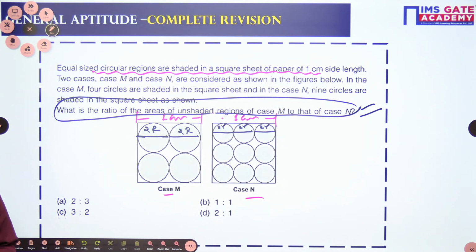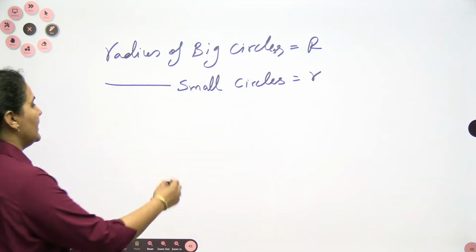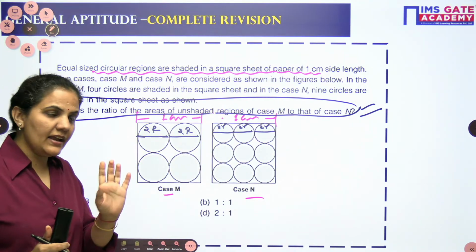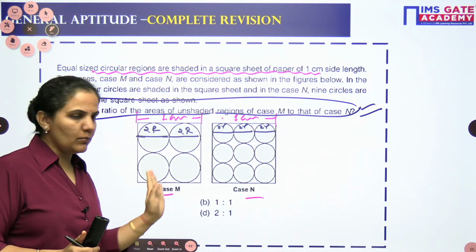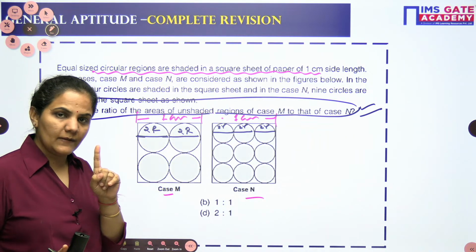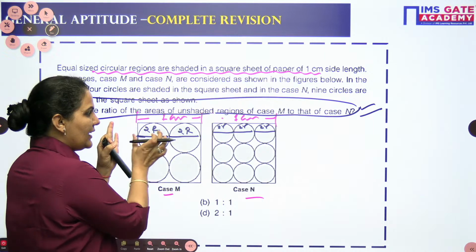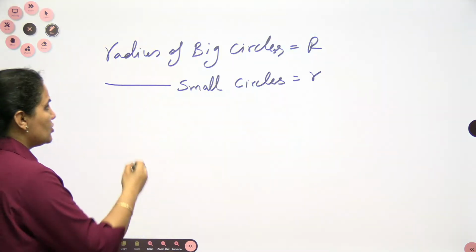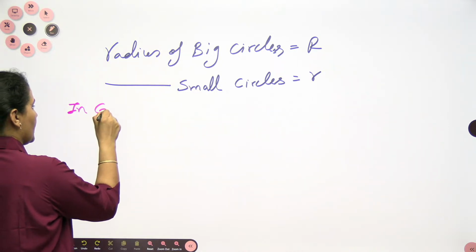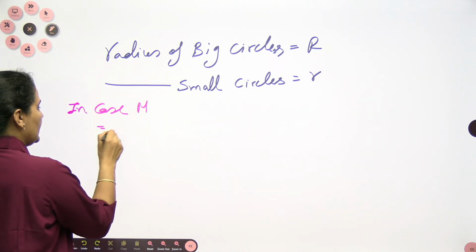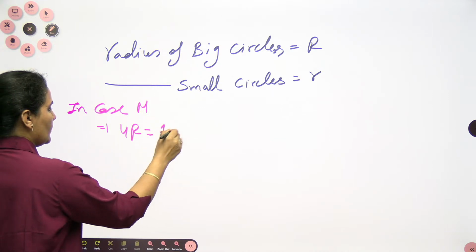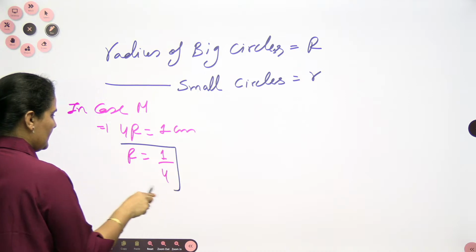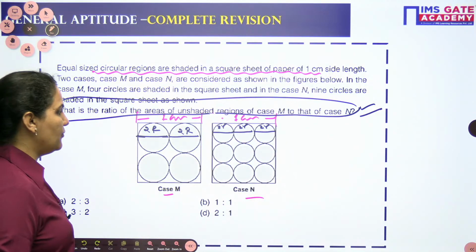Okay ji, very simply we can see. One very simple thing is given to us: can I say that the side of the square in both cases is 1 centimeter only? So can I say in this case 2r plus 2r, means 4r, is equal to 1 centimeter? So in case M you can write 4r is equal to 1 centimeter. So your r will be 1 by 4.